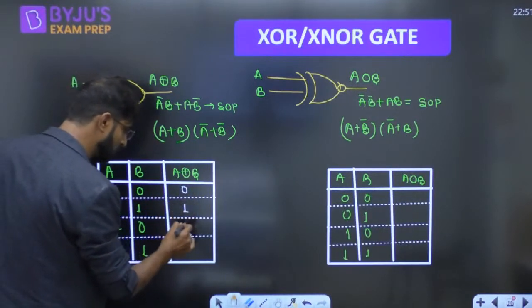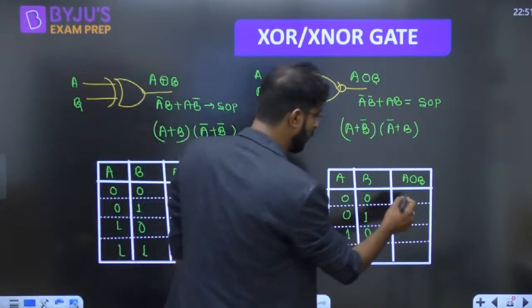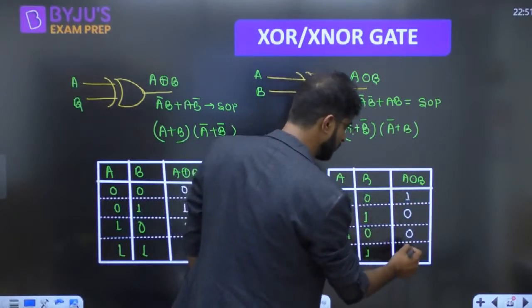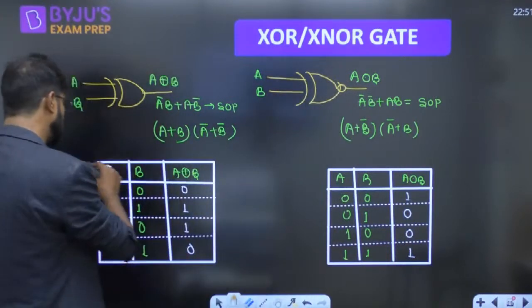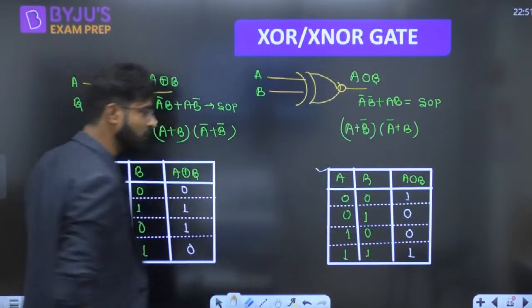This is 1, this is 1, this is 0. Here, this is 1, this is 0, this is 0, this is 1. So this is the truth table of the XOR gate, and this is the truth table of the XNOR gate, right?